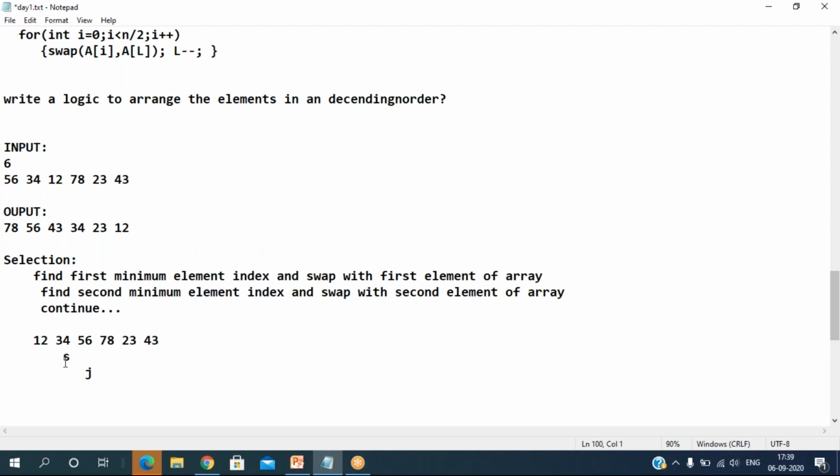Now see that as it is a of s with a of j. Now of course a of s is smaller. Then go to the next one, a of s, a of j. Now 34 is not smaller than 78. No. Then go to this one.